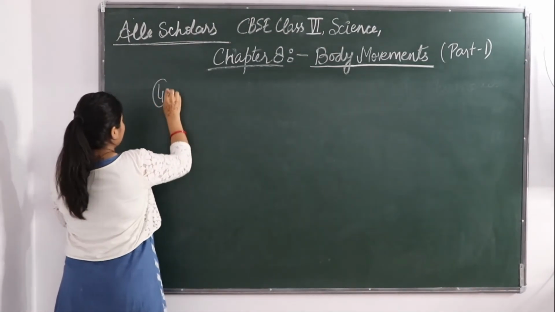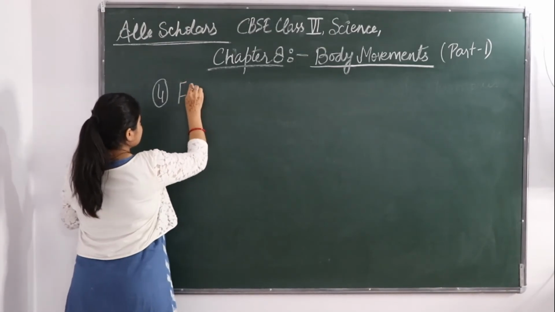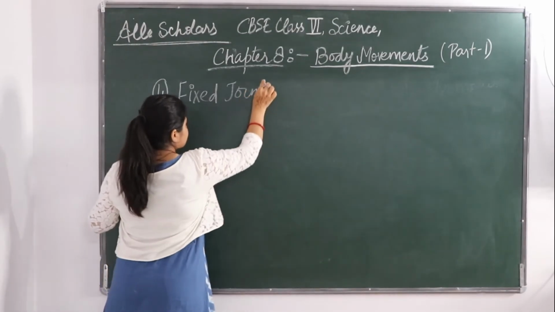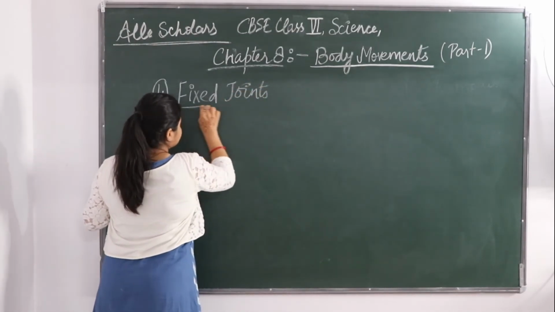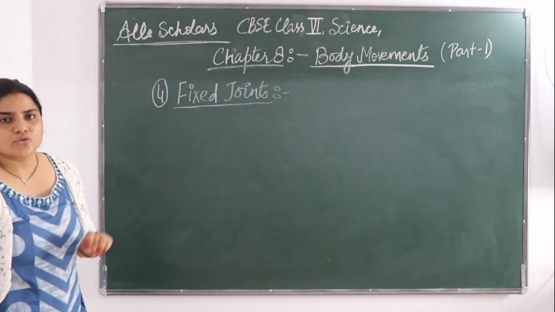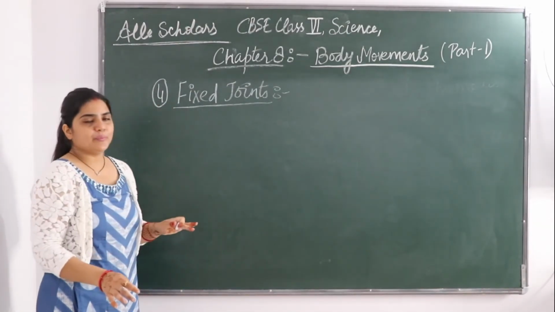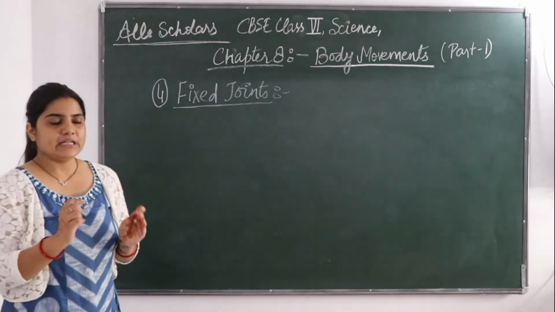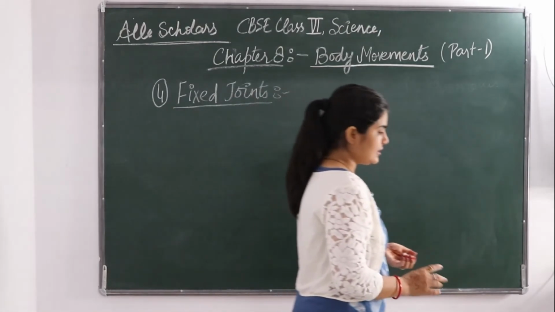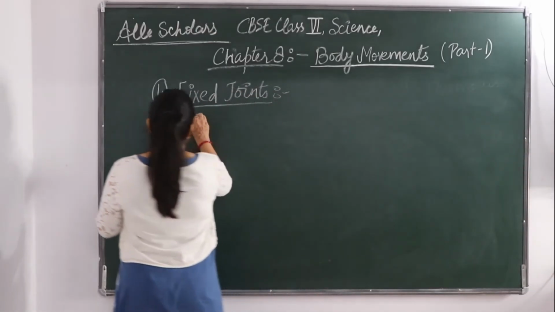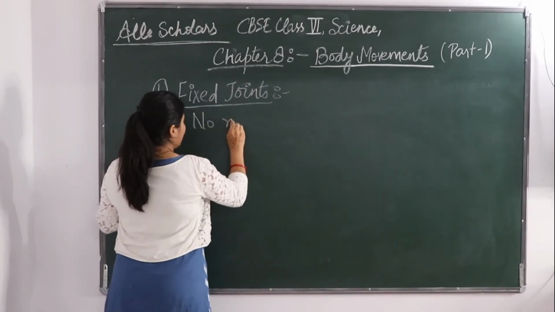So the fourth type of joint is a fixed joint. In this there is no movement in any direction. It is not going to have any kind of movement. It is totally fixed.